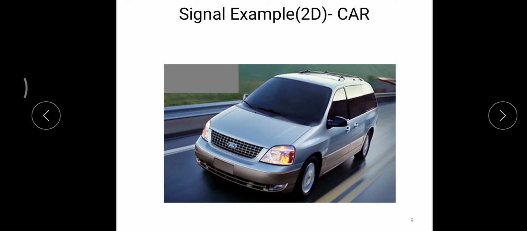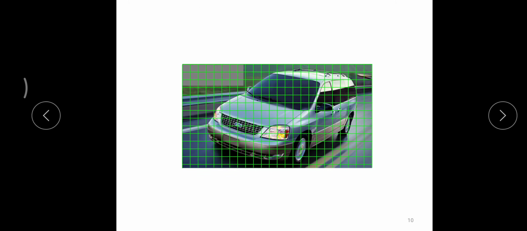Then we will move on to the other type of signal, that is two dimensional. It is called an image. Here I mentioned a car as an example of a two dimensional signal. What is two dimensional? In the previous examples we considered only one dependent variable.